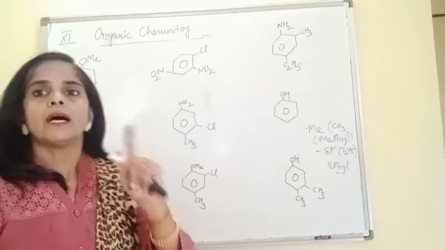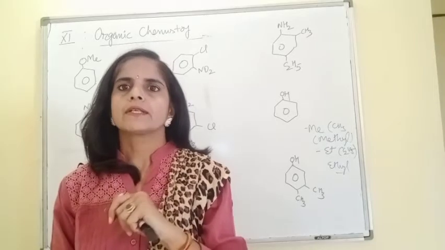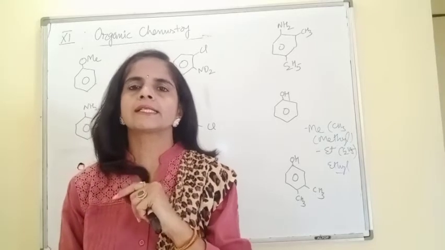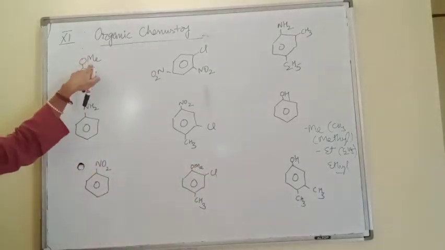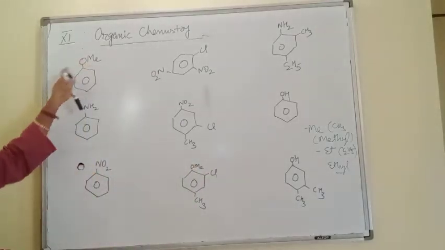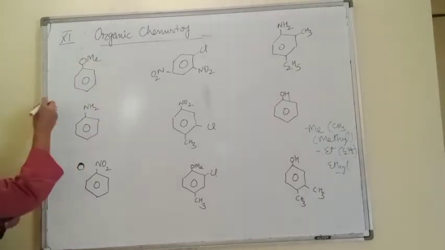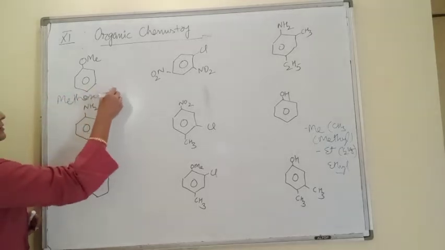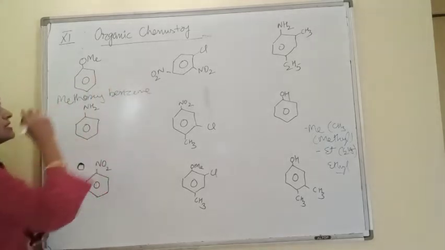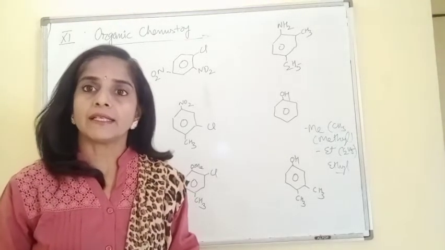So remember, ROR is the ether functional group. So the functional group present here is ether. Now for ether, this group is the methoxy group, and the methoxy group is bonded with the benzene ring. So the name of this compound is methoxybenzene.